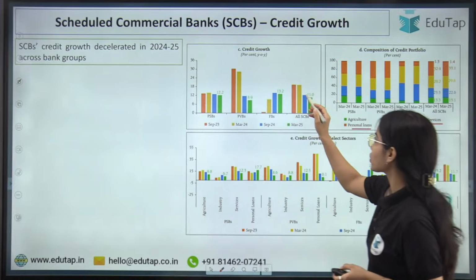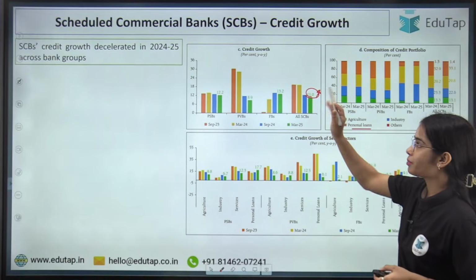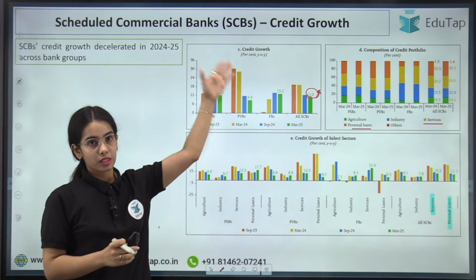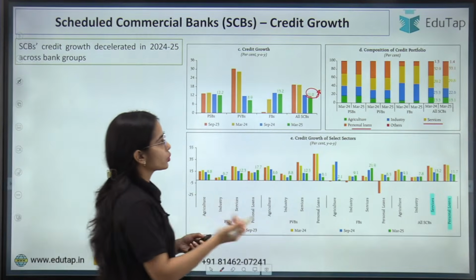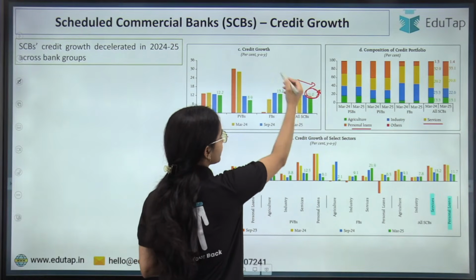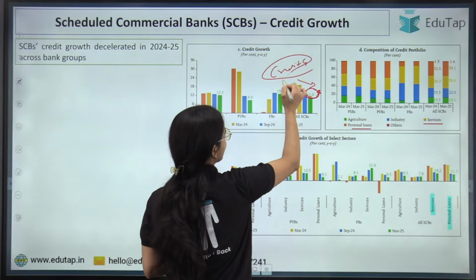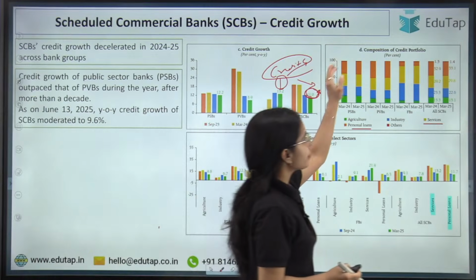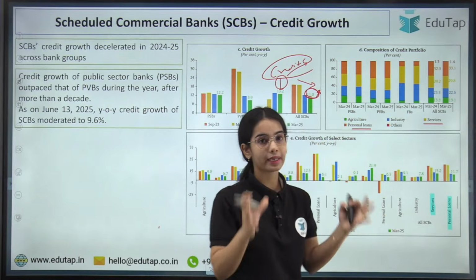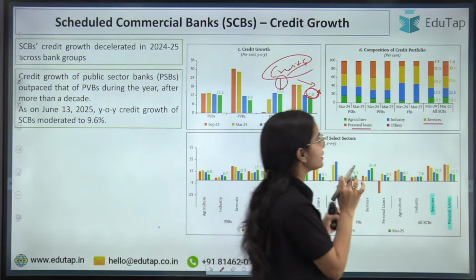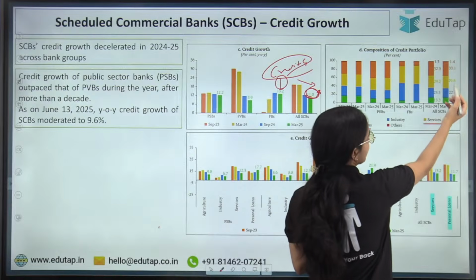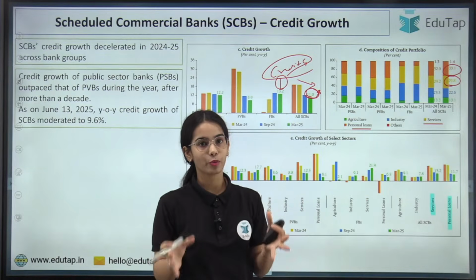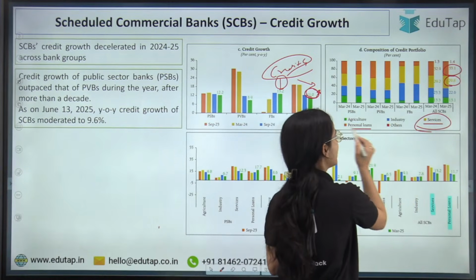So scheduled commercial banks have got the credit growth of 11% as compared to the previous year. So in 2024-25 the credit growth in the scheduled commercial banks is 11%, but it is lower than the previous year. So the credit growth has happened, but that is lesser than last year. Okay, now coming to the next point, that is composition of credit portfolio. So out of the total credit that is given by the scheduled commercial banks, the highest credit has gone to the service sector and to the personal loans. Okay, so out of the total credit portfolio, the highest credit has gone to the service sector and the personal loan.